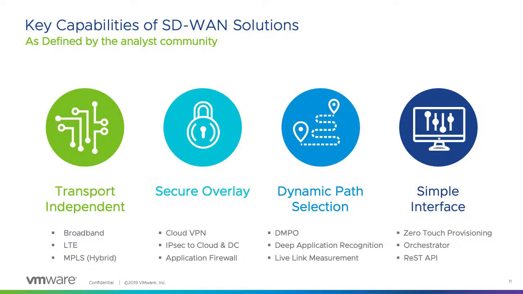And I am going to explain how VMware will help you select the dynamic path, and also the deep application recognition. All of these things should be application based. You should not have anything related to source IP and destination. The network should be fully application aware. And then it should be a simple interface. What does it mean?